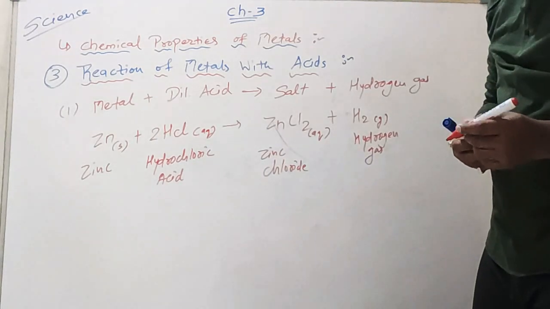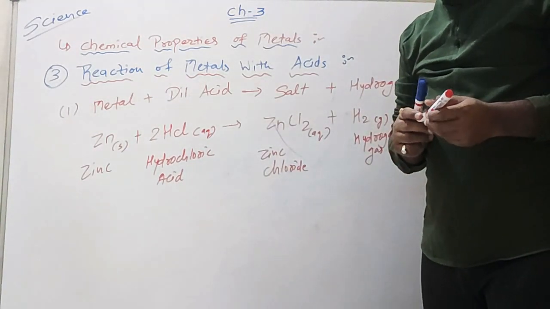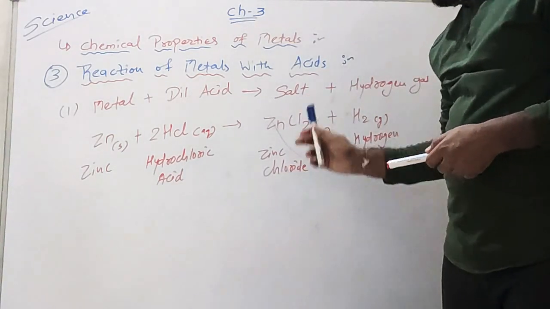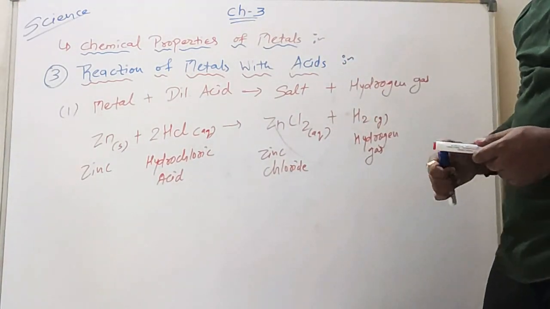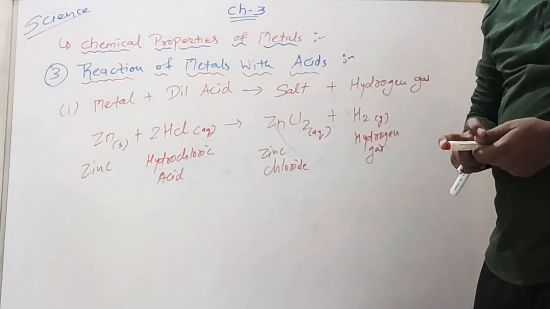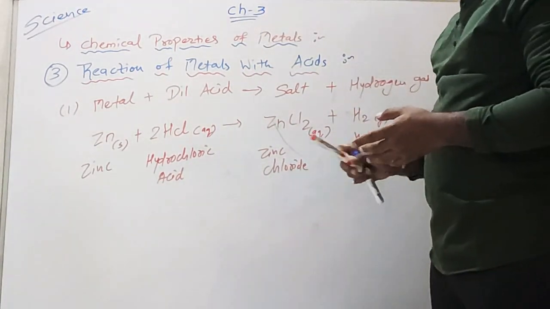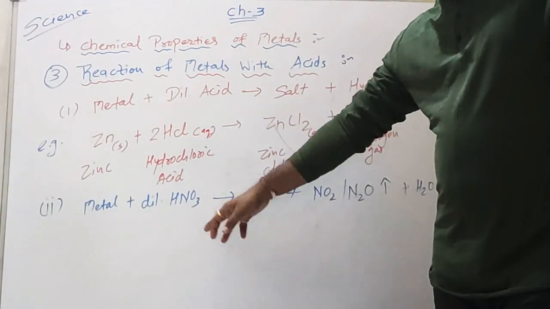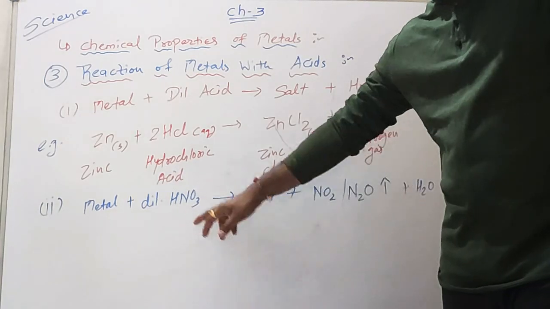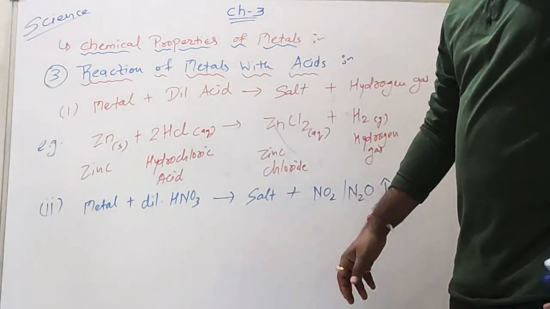Now, the reaction of metals with acid has a second part, that is when metals react with dilute HNO3, that is dilute nitric acid.